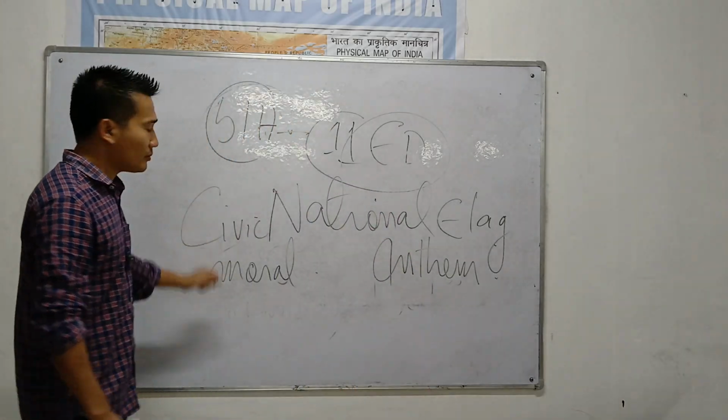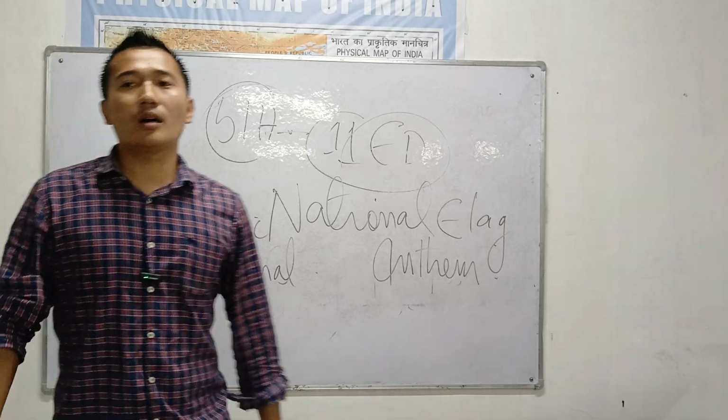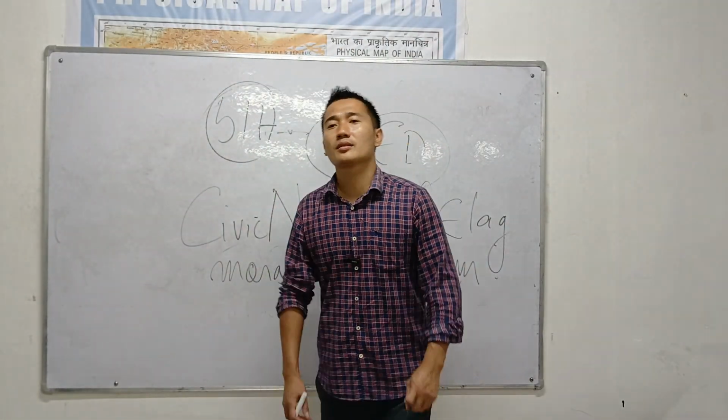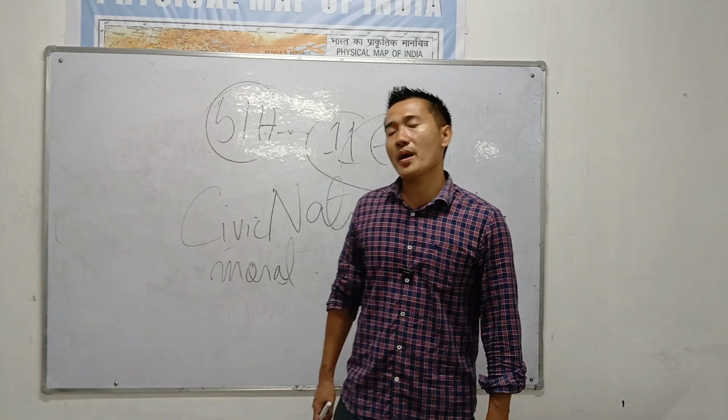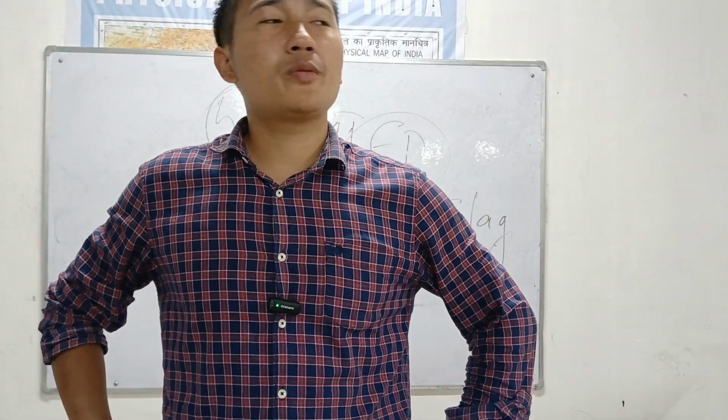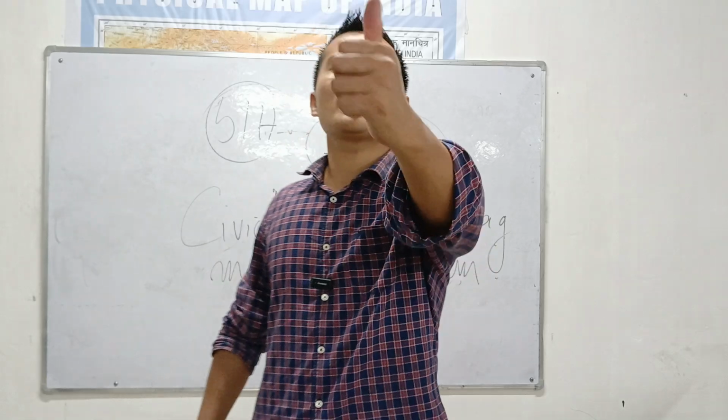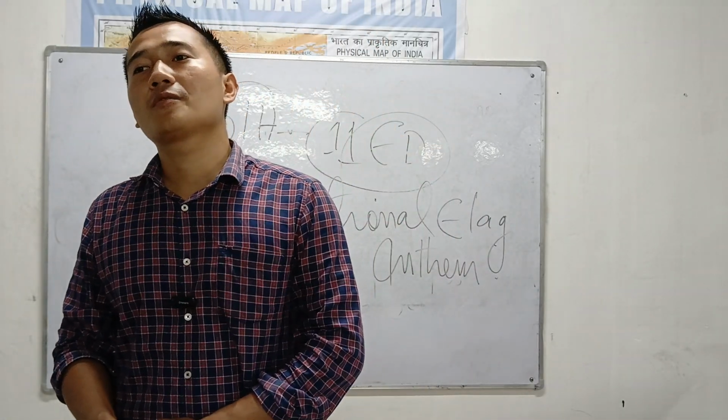Next, number 2. To cherish and follow the noble ideals which inspired the national struggle for freedom.